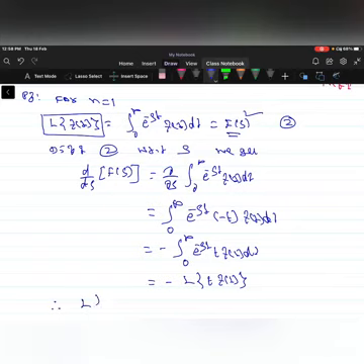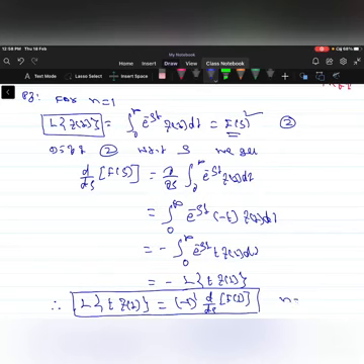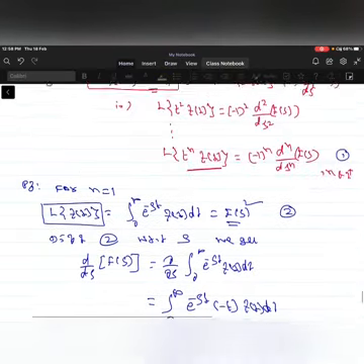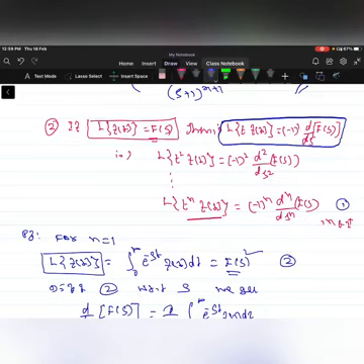Therefore Laplace of t f(t) is equal to (-1)¹ d/ds of F(s). So the result is true for n equal to 1.